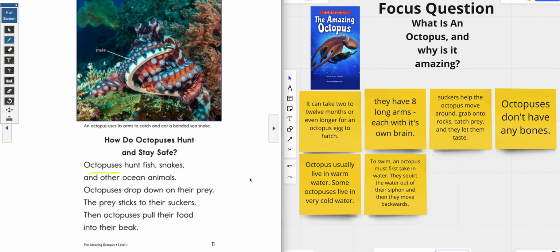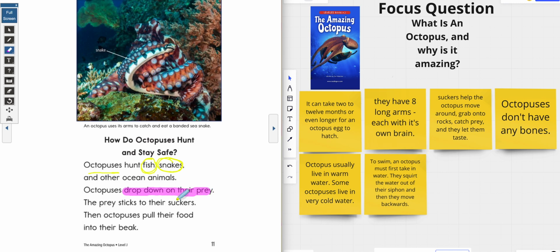Awesome. So when we go back and reread it, we found that first and foremost, we know that the octopus likes to hunt fish and likes to hunt snakes. Okay, those are their prey. Now, how do they get the fish and snakes? The first thing it says is that they are going to drop down on their prey. So they're going, ha, gotcha. I'm on you, buddy.